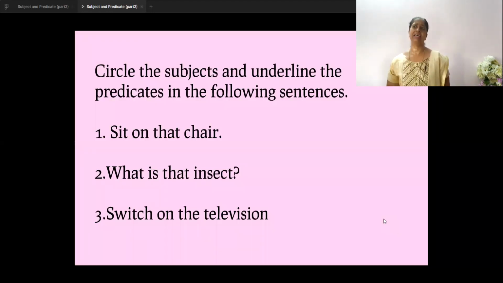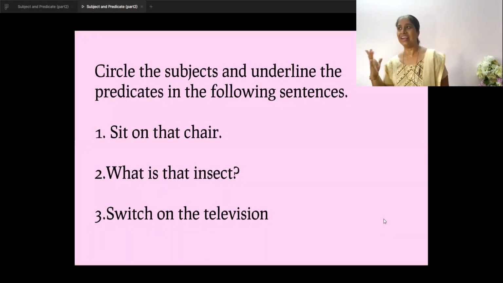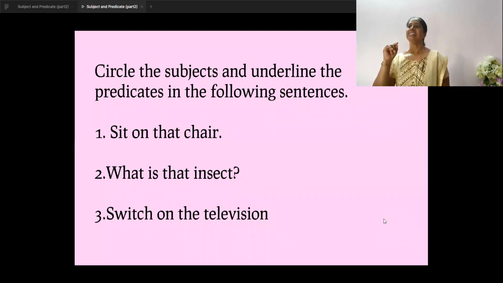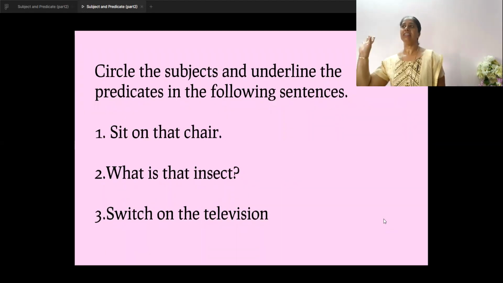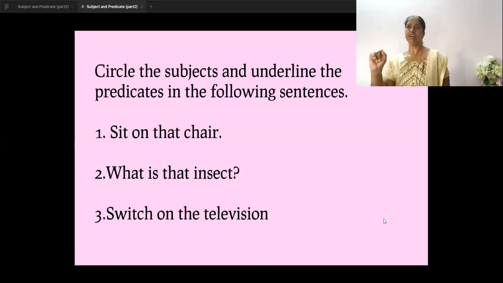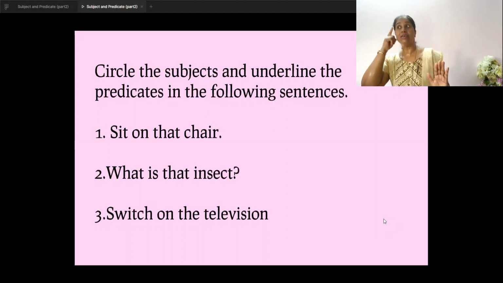A simple exercise for you. So ready? All are ready with the pencil? Circle the subject and underline the predicate. So let's do it in short. Find the subject, write the subject, circle it. No need of copying the entire sentence. So first one, it's an order. It's a command sentence. Sit on that chair. Subject is not mentioned, but it is implied, it is understood. So you will write the subject that you have understood and circle it.